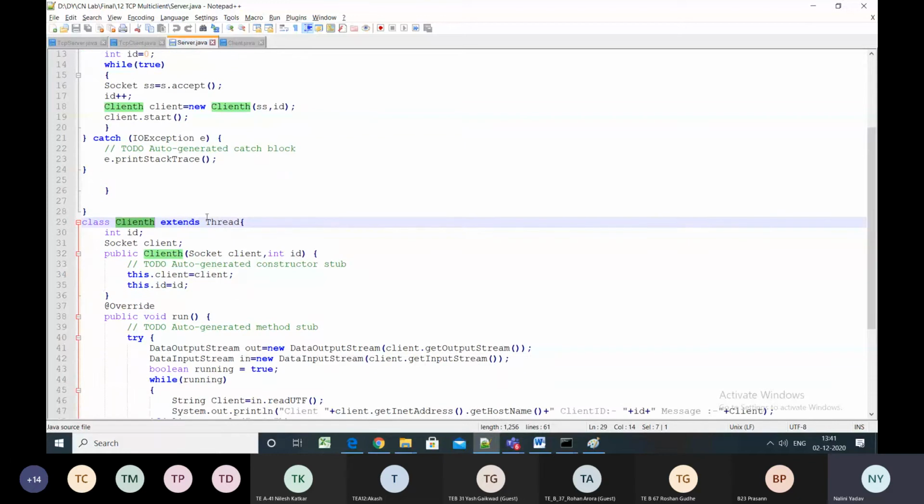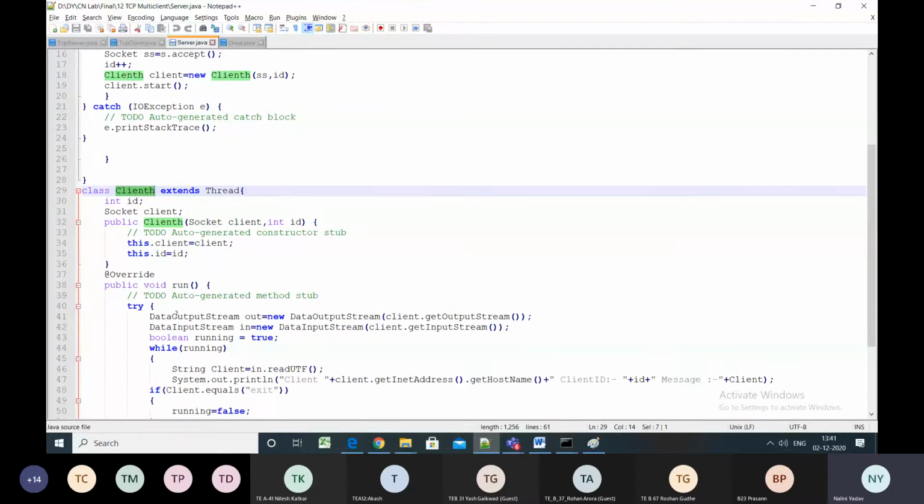This particular class is extending a thread, so it is creating a thread and running that thread for a given client. The client id is sent with this call, which will be accepted over here in a constructor, and then the thread will be running to serve this particular client. So once I say client dot start, that particular thread will start serving the client.